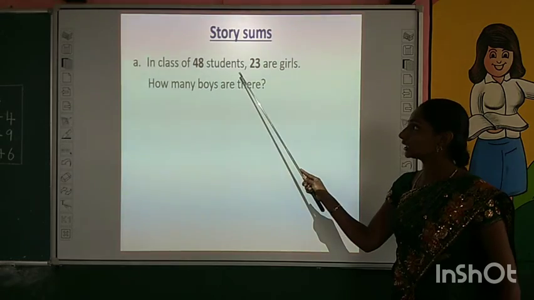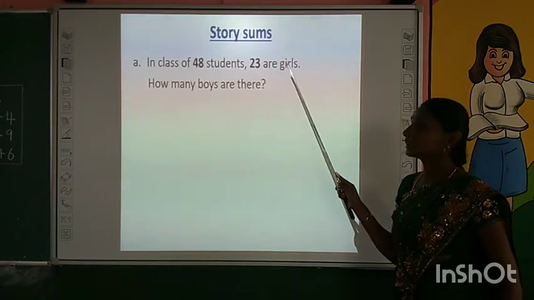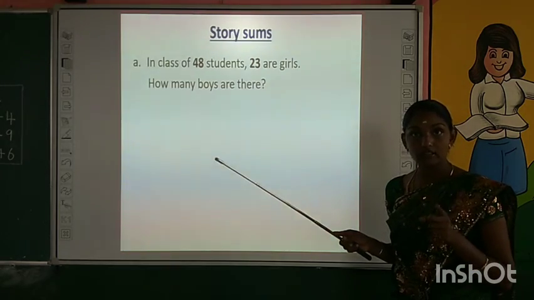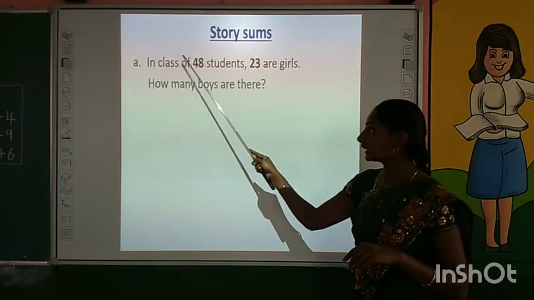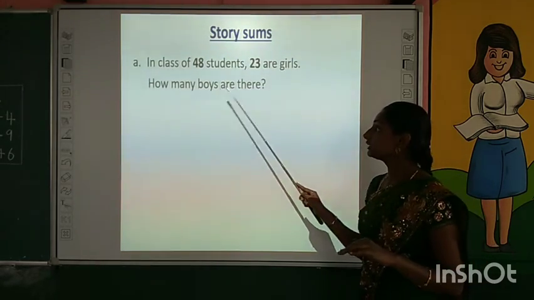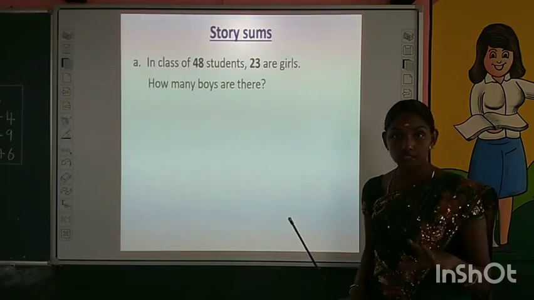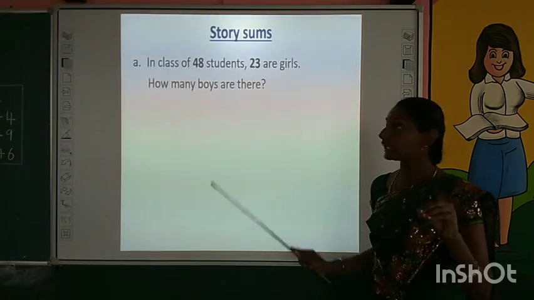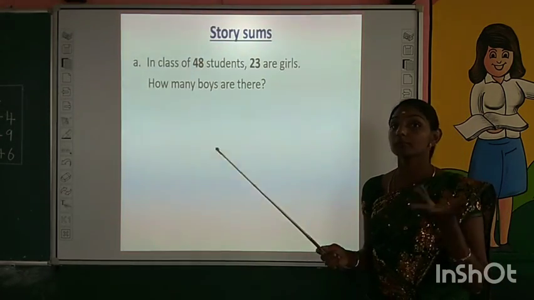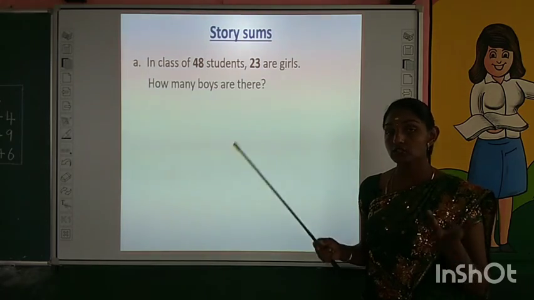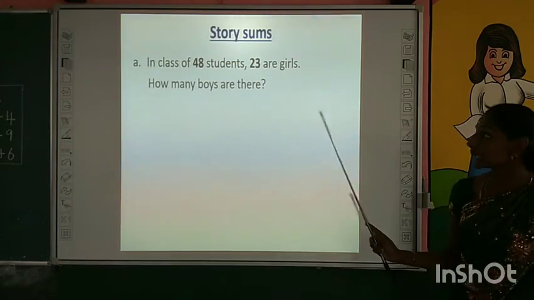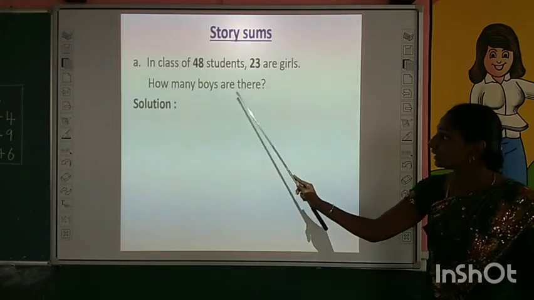Let us see the first story. In a class of 48 students, 23 are girls. How many boys are there? Do you understand? Let us read once again. In a class of 48 students, 23 are girls. How many boys are there? The total number of students is 48. In that, only 23 are girls. We have to find the number of boys. Do we have to do addition or subtraction? Yes, super. We have to subtract the given numbers to find the number of boys.